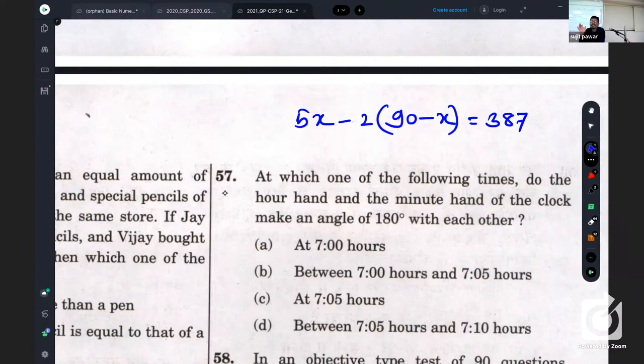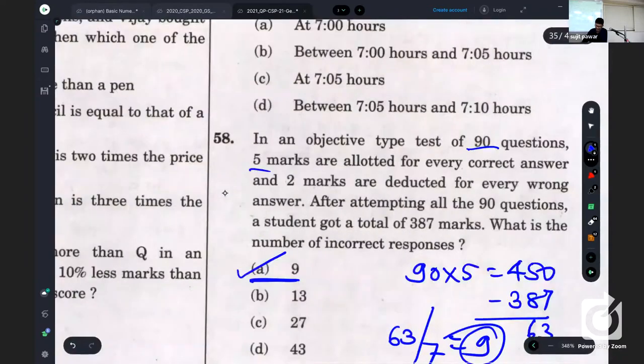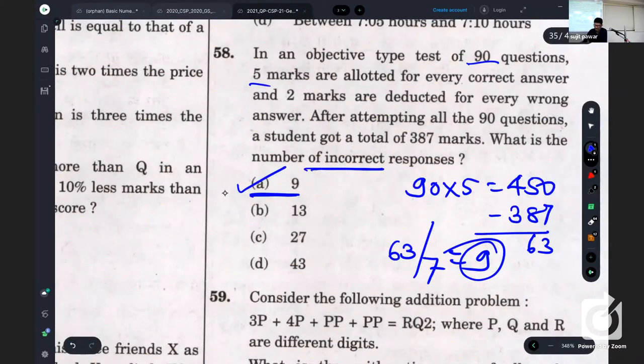So that 81 needs to be subtracted from 90 to get the incorrect responses. Whatever is asked, we have to check incorrect responses, right?